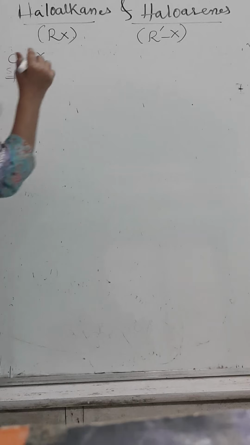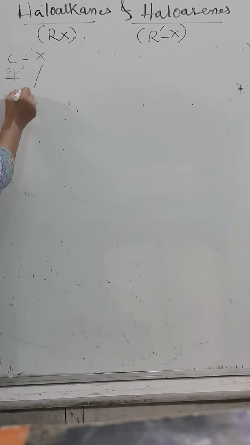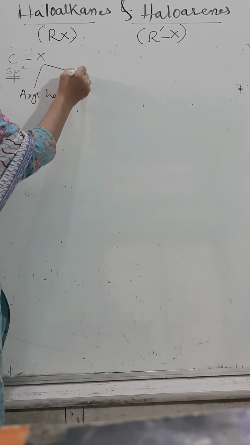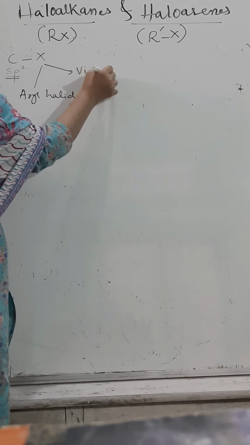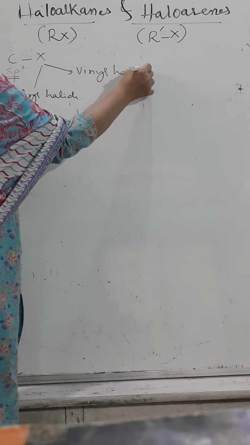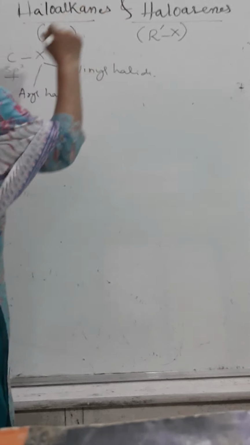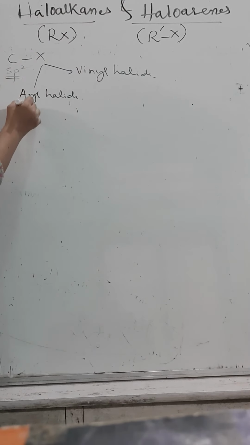Good answer. They may be aryl halide. Another one, vinyl halide. They may be aryl halide, they may be vinyl halide. Our topic itself is haloarene. Haloarenes are called as what? Aryl halide. Haloarene is the IUPAC name, aryl halide is common.